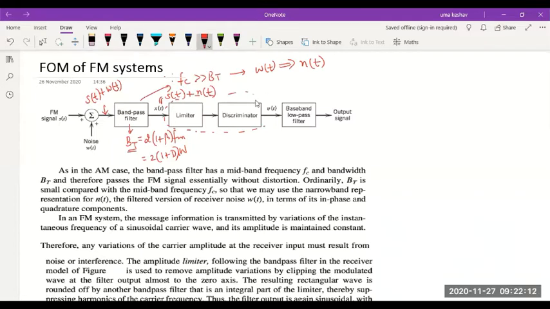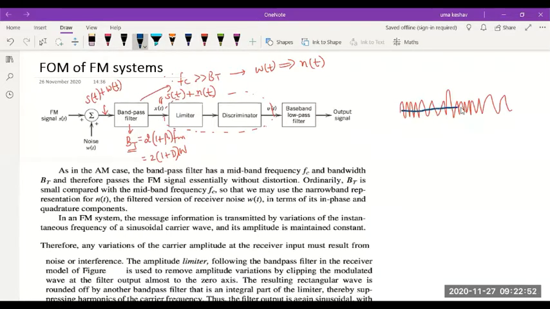The next part is your FM demodulator. What will the FM demodulator normally have? The FM demodulator has a limiter in the beginning. Can somebody tell or guess what is the use of the limiter? What will a limiter do normally? A limiter limits the amplitude of the waveform. So a limiter puts a limit on the amplitude of the waveform.